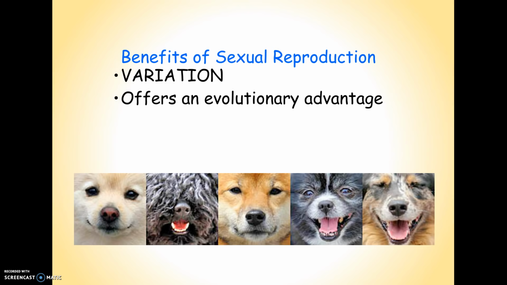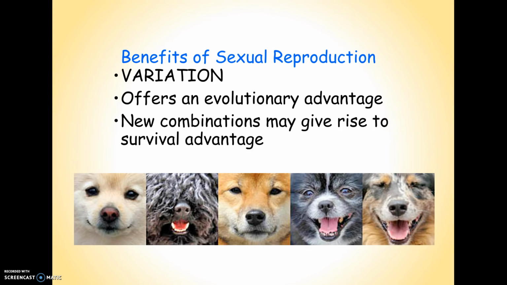If every single organism is exactly the same and the environment changes to an environment that now is not beneficial, the entire species would die. But if you've got variety, some organisms with thicker fur, thinner fur, darker fur, lighter fur, and the environment changes, the trees become darker, or the environment becomes drier, or it becomes colder, some of the organisms are possibly going to survive, because you're going to have some organisms, because of this variety, that are better fit to that environment. So new gene combinations can give us benefits. They can give a survival advantage that if the environment changes, it sort of guarantees that the species won't get wiped out completely. Hopefully, it won't get wiped out completely.